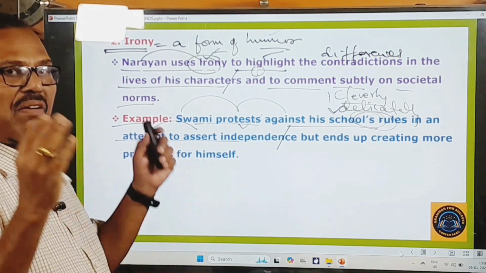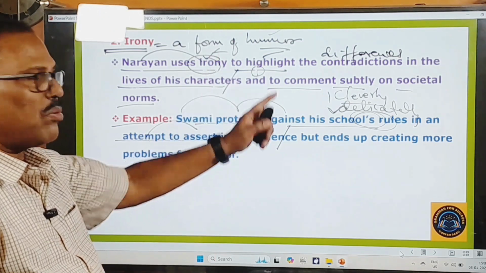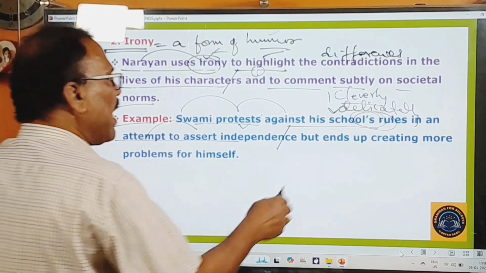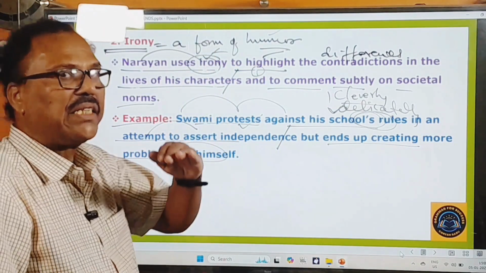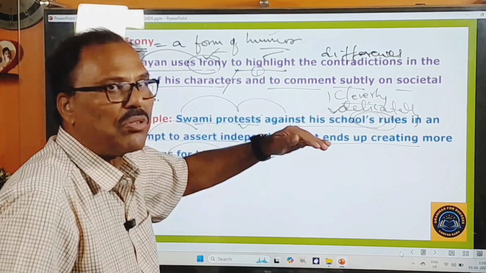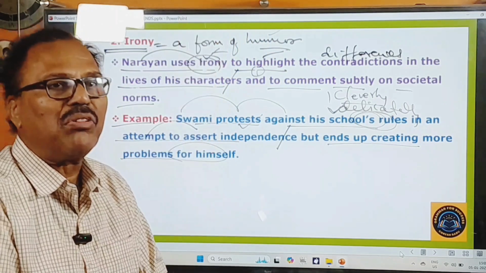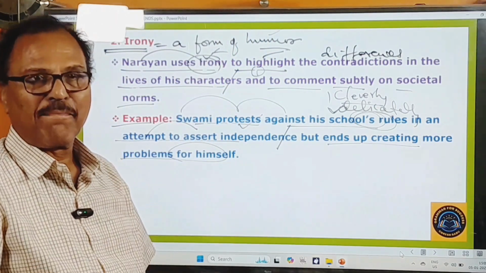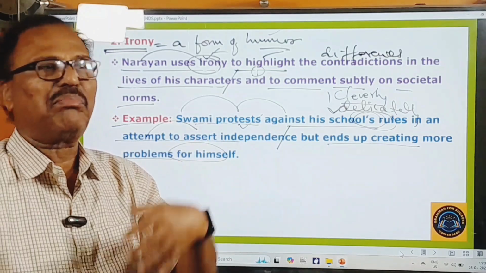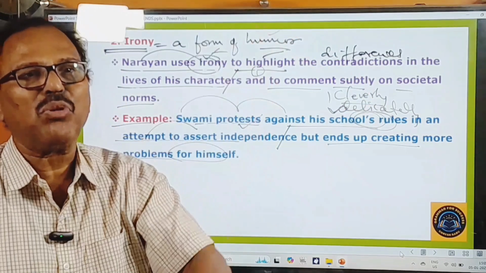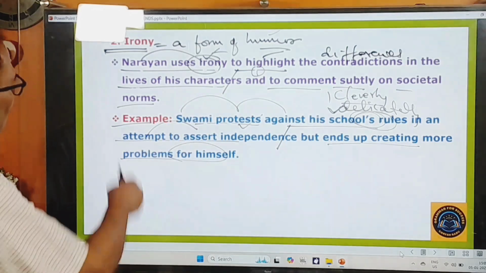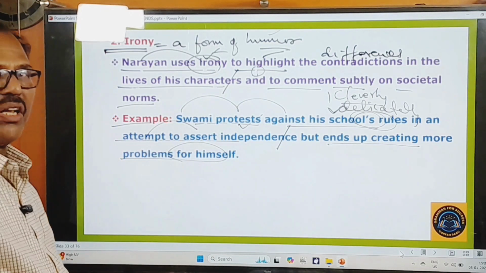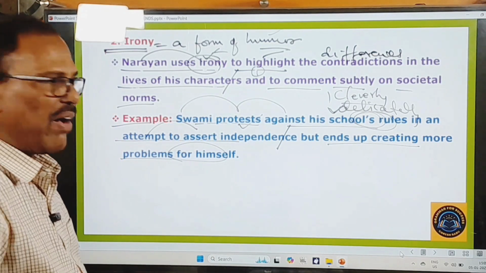So for the sake of freedom, he protests against the school's rules and school's routine, but ends up creating more problems for himself. And while attempting to protest against the school rules, he will be bogged down in more and more problems. So that is called irony. Trying to protest and getting bogged down in troubles, that is called irony. So that is there here, right? And irony is okay. Now you move on to learn about the next literary device.